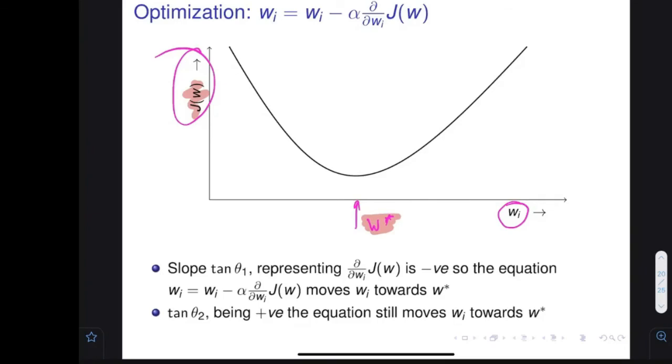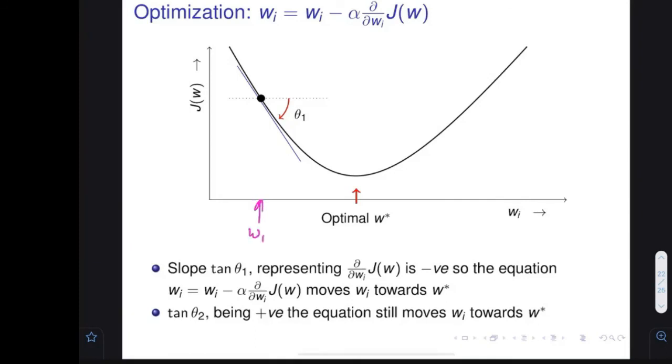One approach is called gradient descent. It says you pick any value to start with. Let's assume I pick this particular value, which I call w1. Here I see what the gradient is. The gradient is this: you increase w by a small amount and see the change in the value of the function. You see that this change is negative. If the change is negative, it means when you increase w, the value is reducing, and you want to reduce it. So you go in this particular direction.